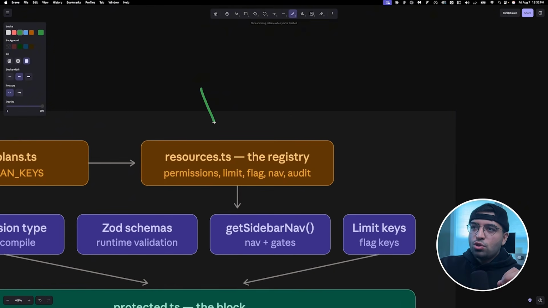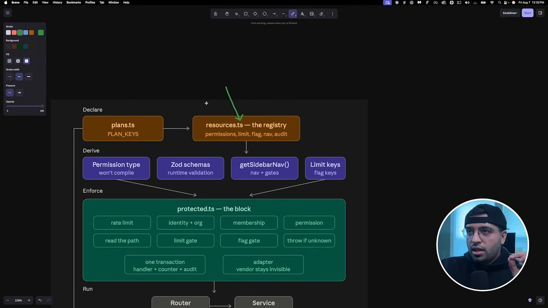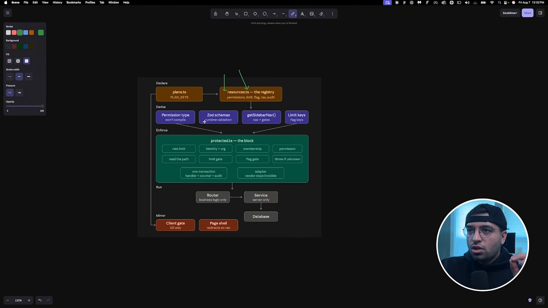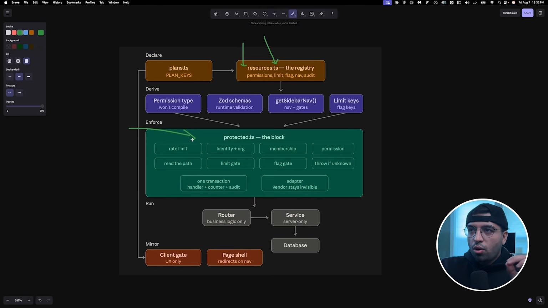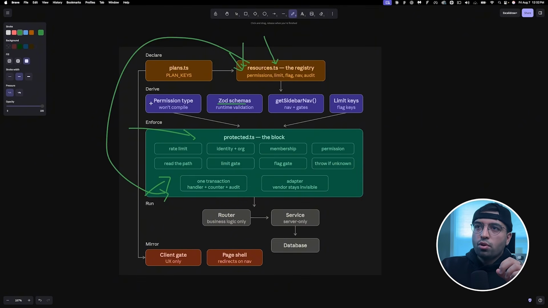Imagine if we had a source of truth, one place for everything, right? And this everything decides all of the features or all of the little blocks inside this. That means it's sort of like a helper. So we have a source of truth architecture, and all of our linting errors come through Zod schemas, through permissions, through linting, through TypeScript, through compilation errors.